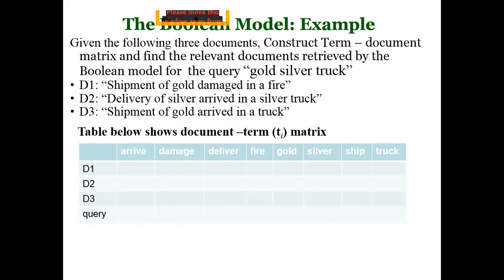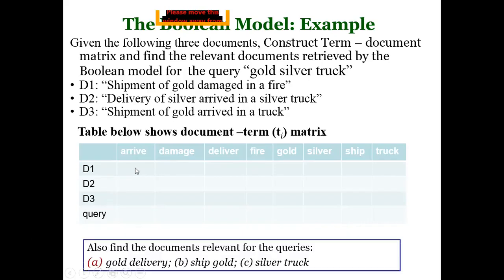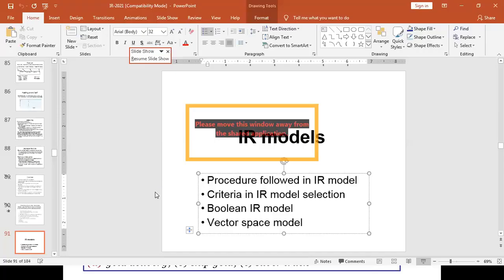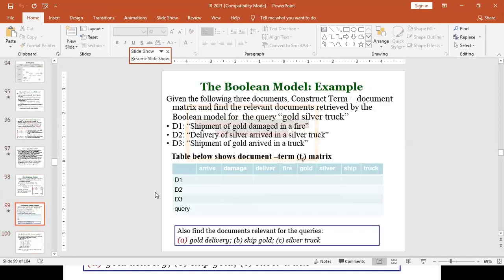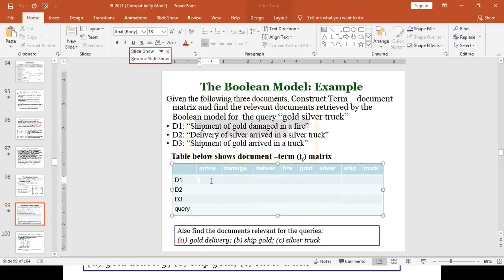According to the Boolean model, once we construct the term document matrix, the relation between terms and documents, including the query, is registered. Since Boolean models use binary weight, at every point we assign zeros and ones. If the term appears in a given document, we assign 1. And if that term doesn't appear, we assign 0.